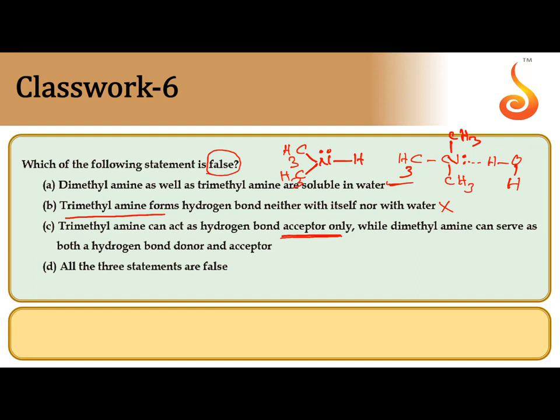An atom forming hydrogen bonds can be of two types, hydrogen bond acceptor or hydrogen bond donor. So here, trimethylamine acts as hydrogen bond acceptor only, while dimethylamine, because of the hydrogen, can serve as both hydrogen bond donor as well as acceptor.